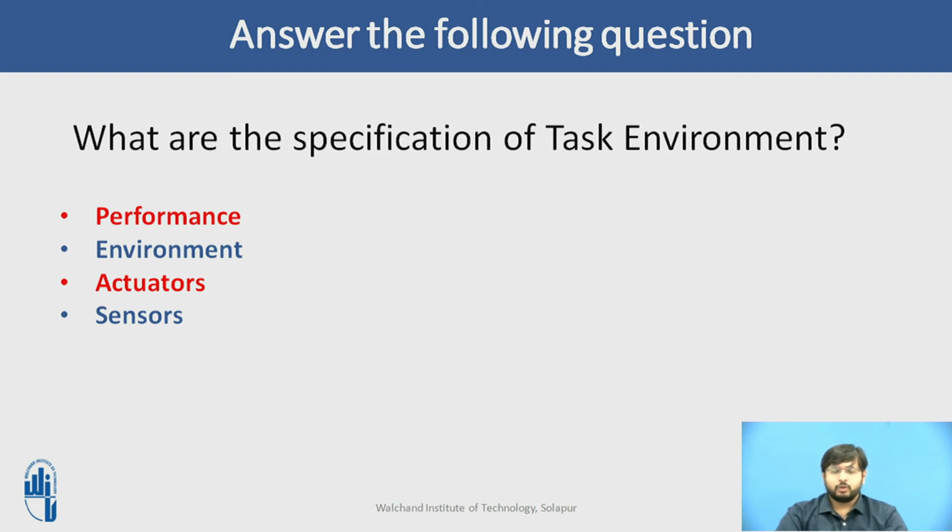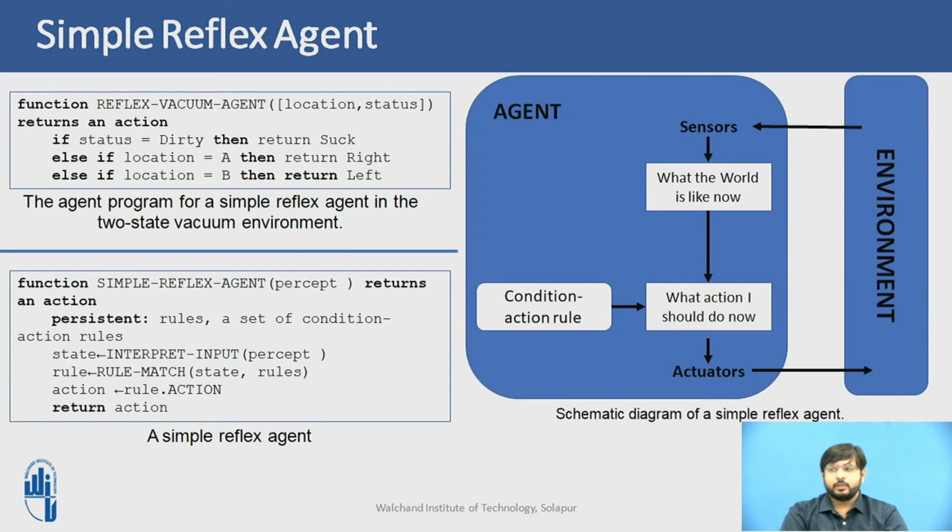Once you have understood the basics of the structure of an agent, we'll try to learn about the types of agents. The first type of agent we are going to learn is the simple reflex agent. This is the simplest kind of agent in an AI system. These agents select actions on the basis of the current percept only. Only the current percept is considered to take the action by the actuator, so it ignores all the rest of the percept history it has received previously.